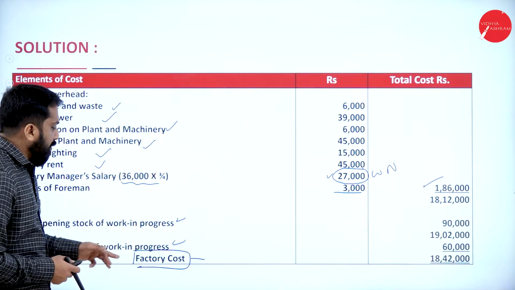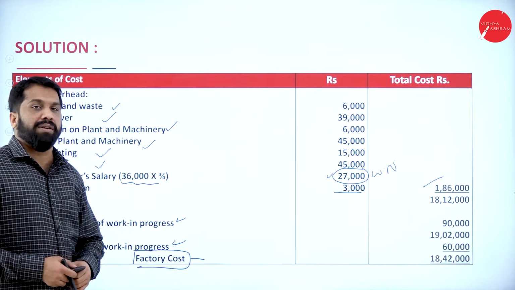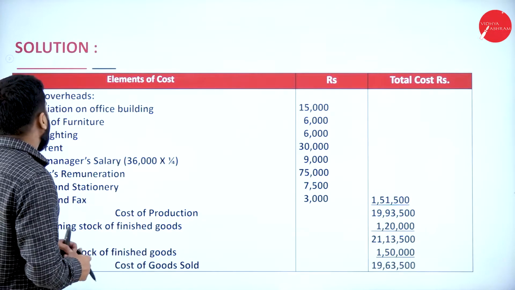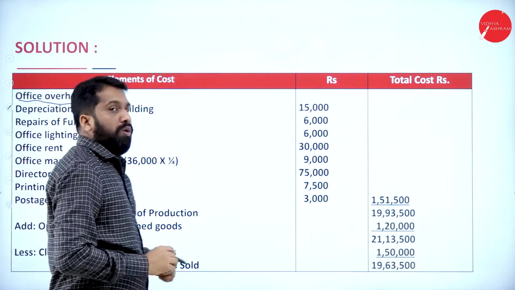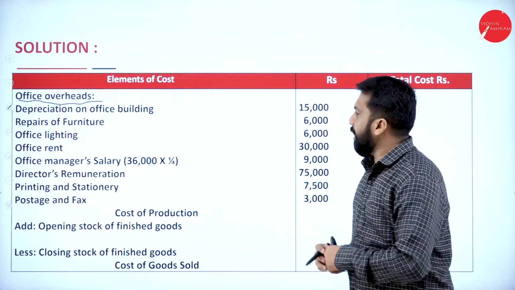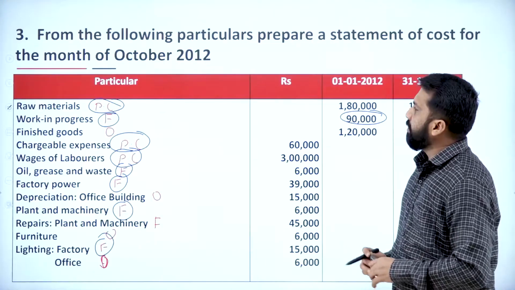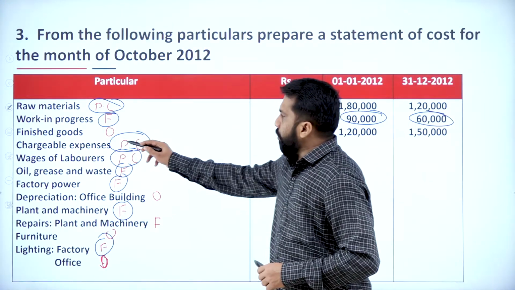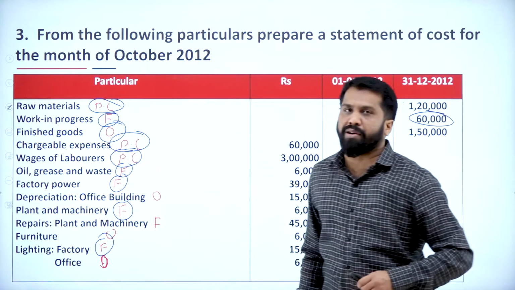Now, up to factory cost we have done. What is the next process? The next will be office and administration, like office overhead. What is the next part? Office overhead. Now, I'll go back to your question. We'll see which are office overheads. Opening stock of finished goods, closing stock of finished goods. This is called your office.